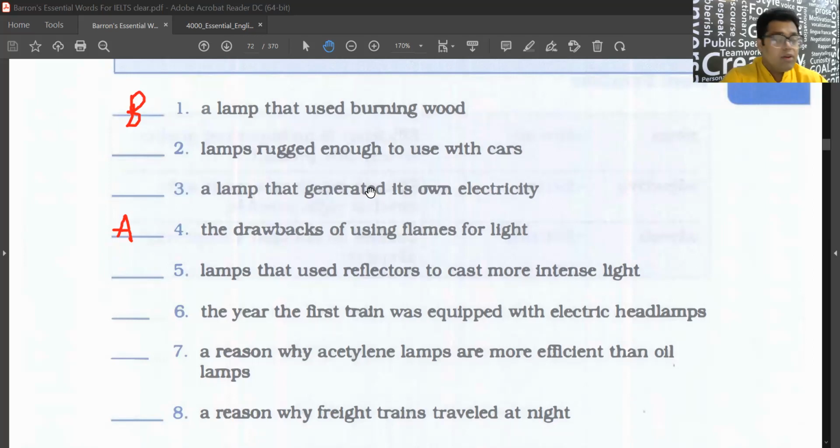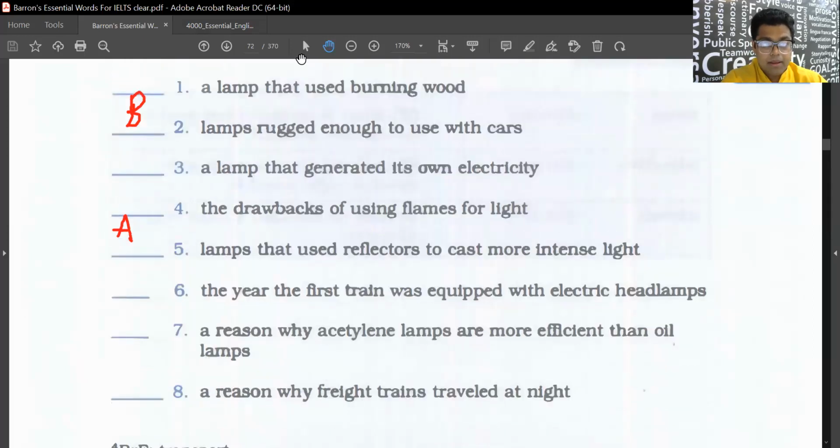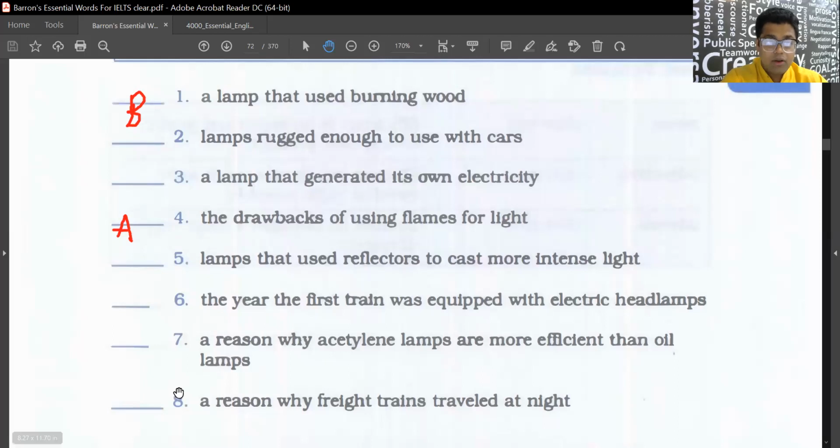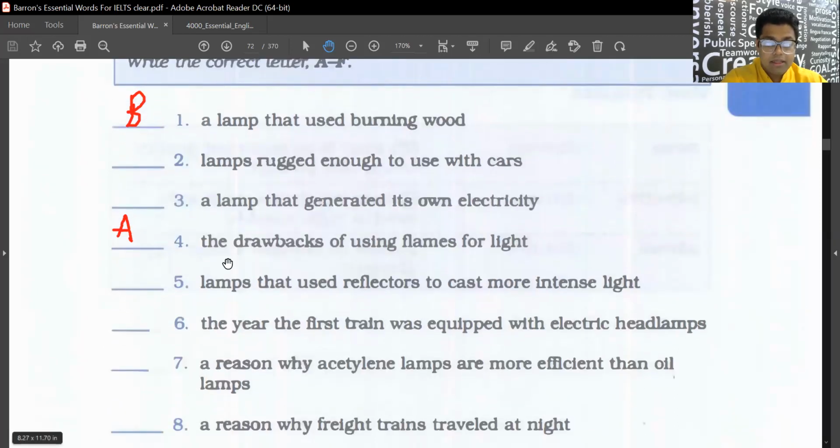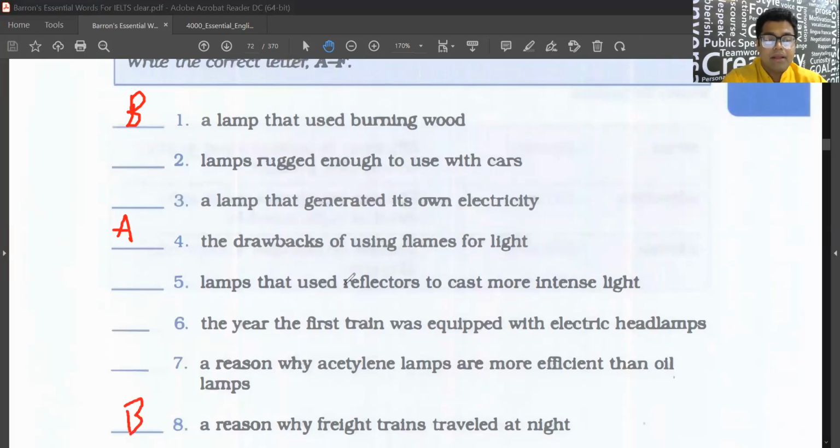Correct. Burning wood, meaning burning pine. Pine is the wood. And one more reason we got is 8 also, right? Correct. 8 is also one reason. A reason why freight trains traveled at night, because during the day the traffic increases a lot. Okay, so 2, 3, 5, 6, 7. Let's solve them.